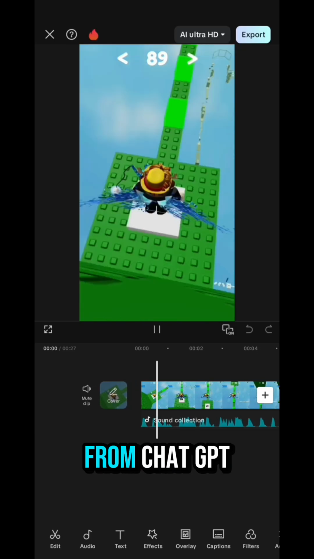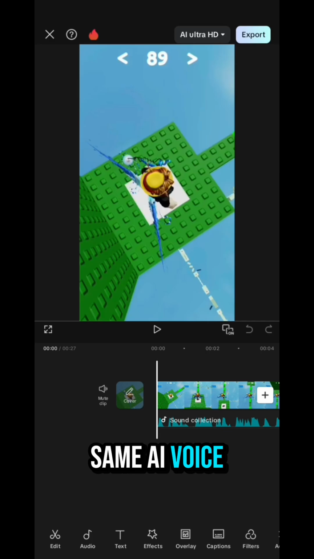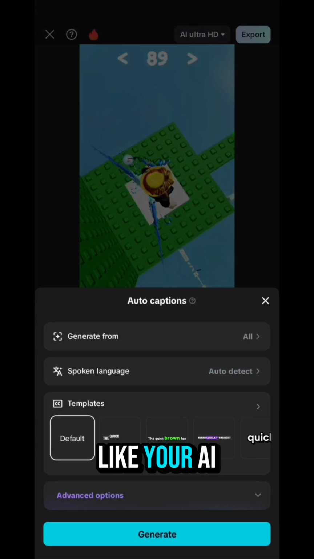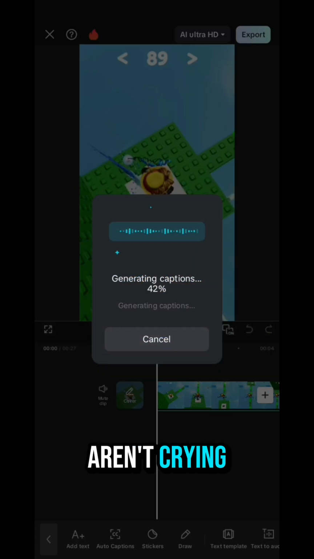Alright, now for the second style, the louder one. Same process, just copy and paste your script from Chatgpt into Capcut, but this time don't export it. No double edit here. Pick the same AI voice, boost the volume, and raise the pitch a bit so it sounds like your AI just drank 5 energy drinks. This style's all about chaos and volume. If your speakers aren't crying, you didn't do it right.